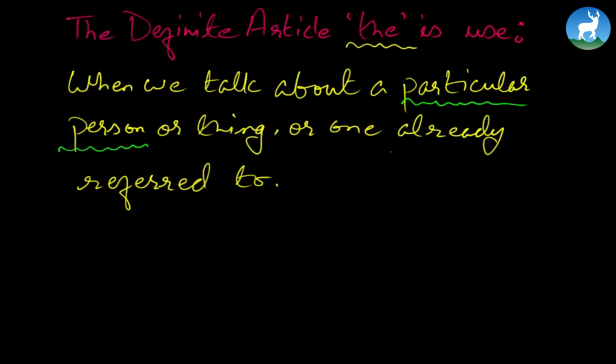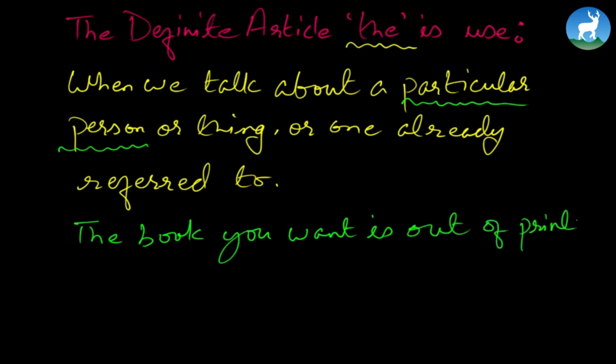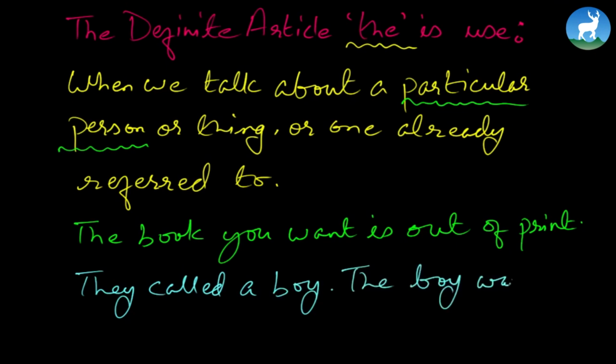So I'm going to give two examples here. Let's say, the book you want is out of print. Second example, they called a boy. The boy was not in a mood to come.